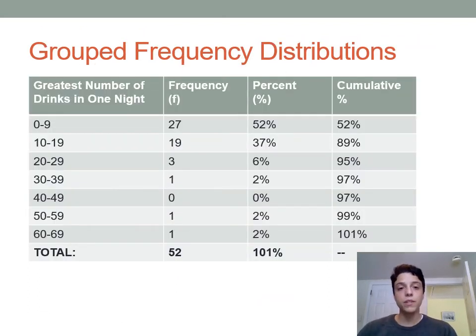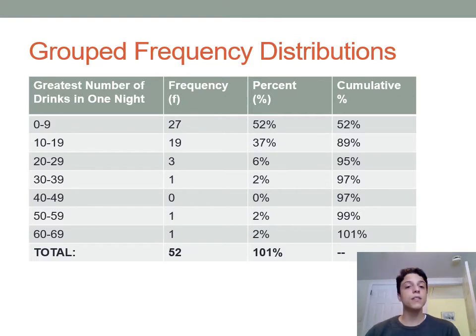And a way that we can present this data instead is to bin those numbers of drinks in groups of 10, so 0 to 9, 10 to 19, 20 to 29, and so on. And so each of these bins represents a range of the number of drinks that somebody might have had in one night. And then we can find the frequency for each of those. So what this tells us is that in the class, 27 people had between 0 and 9 drinks as their maximum number of drinks in their life.